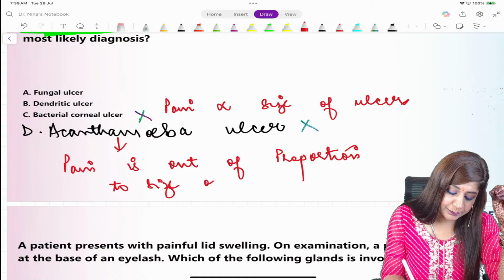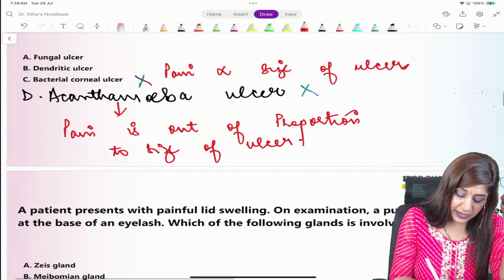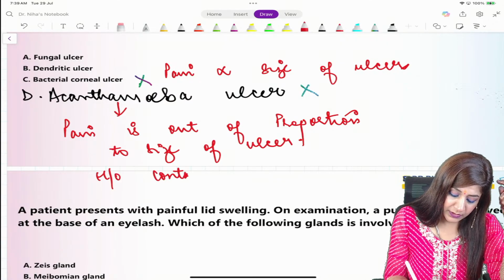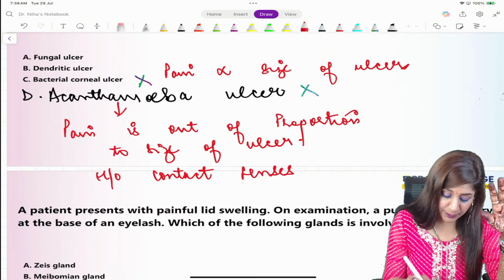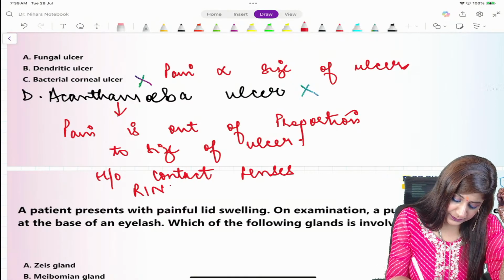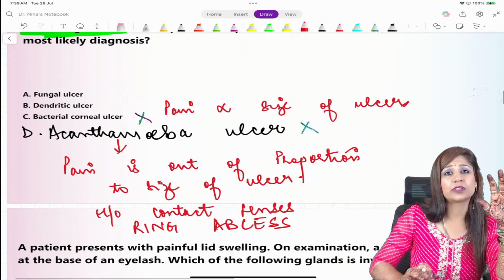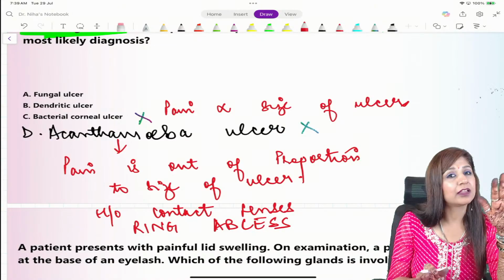Plus, whenever I am saying that it's an acanthamoeba ulcer, here you will get the history of contact lenses. Here you are not getting a branching pattern, rather a ring abscess. So I am sure that this is not acanthamoeba and not a bacterial ulcer. Now you have fungal and dendritic ulcer.